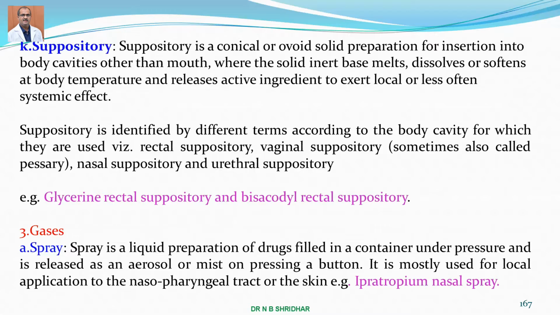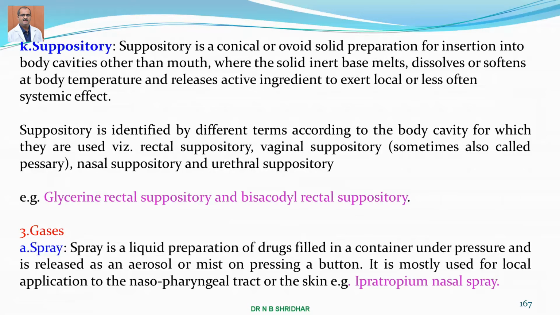Practical examples are glycerin rectal suppository and bisacodyl rectal suppository. Bisacodyl is a drug which makes the large intestine and the colon contract and causes purgation, so that's why it is used as a rectal suppository, and the glycerin rectal suppository is also used for the same purpose.